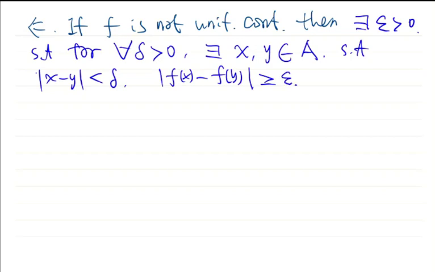So this is the opposite of uniform continuity. So not uniformly continuous means this: there is some epsilon that has this property for any delta.